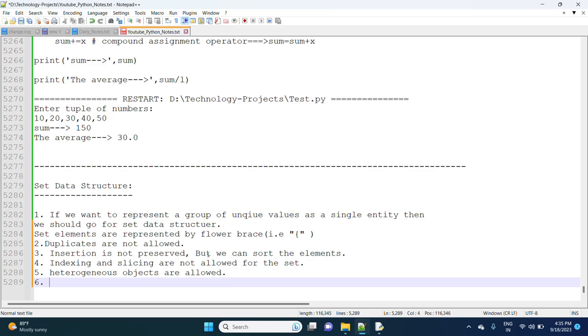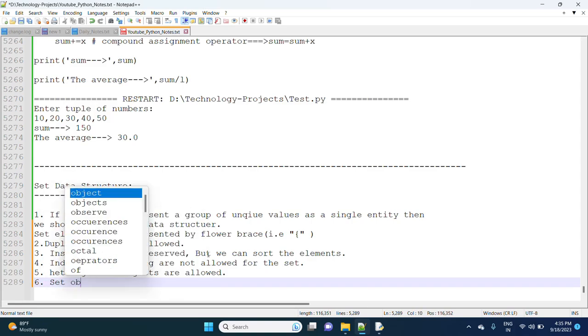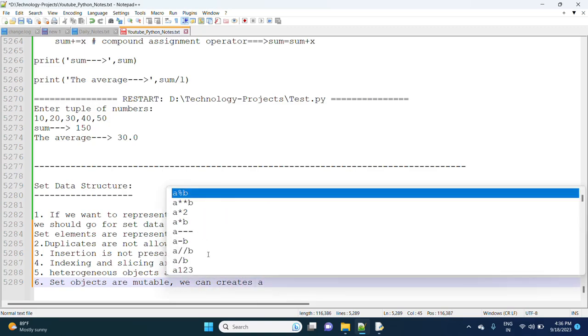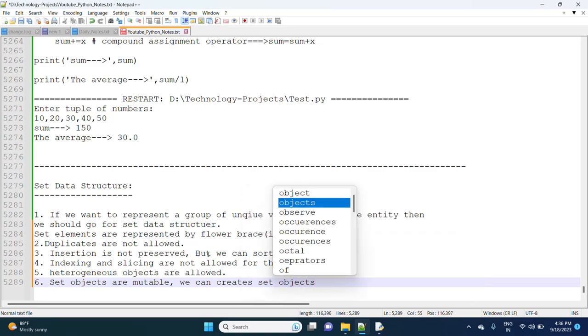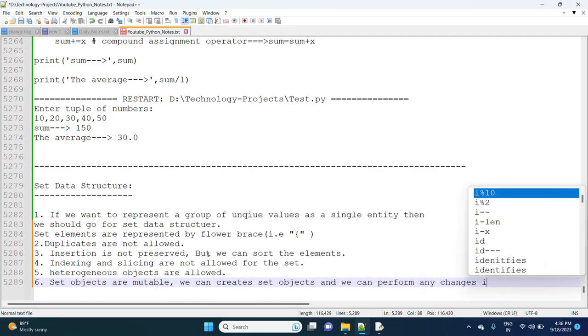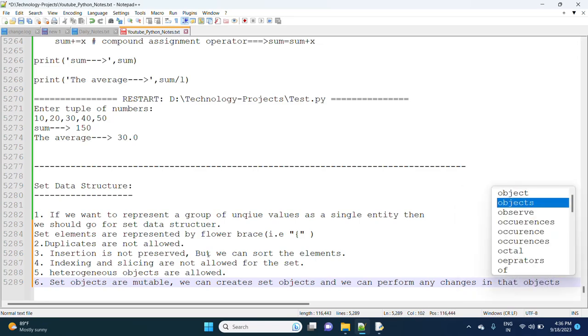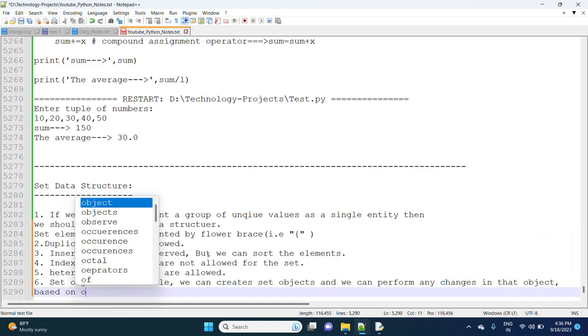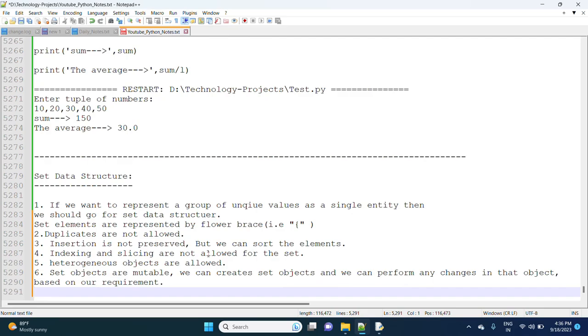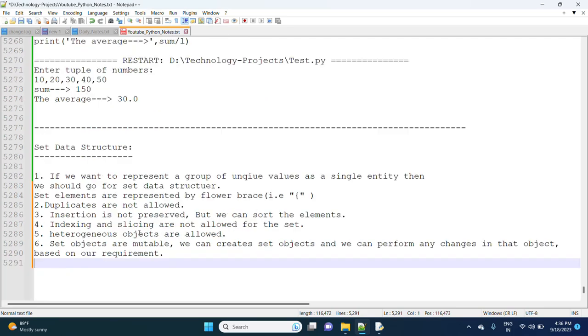Next, set objects are mutable. That means we can create set objects and we can perform any changes in that object based on our requirement.